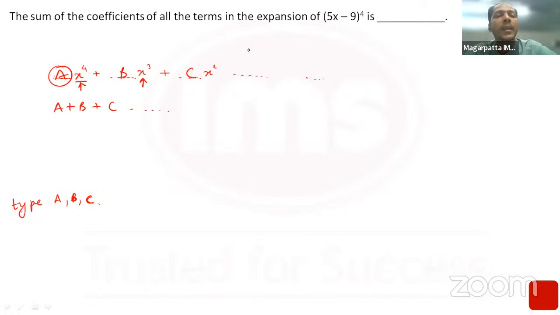The trick here was, I just want to keep the A, the B, and the C. I don't want the X part at all. So why not just put X equal to 1? X will vanish, A will remain. X will vanish, C will remain. D into X, there'll be some numeric part. Why am I saying this?